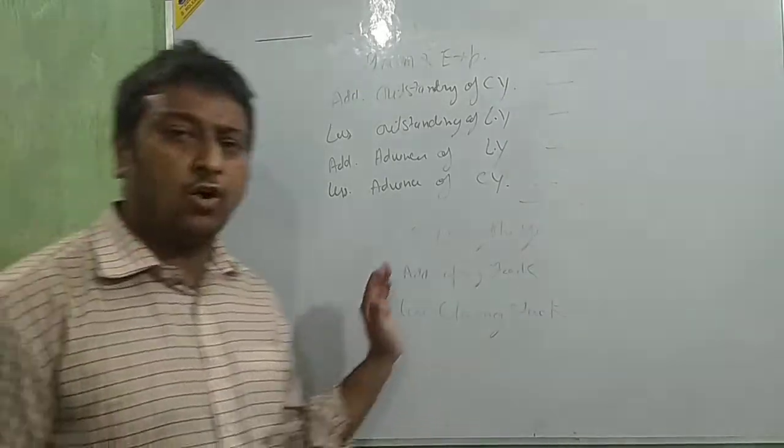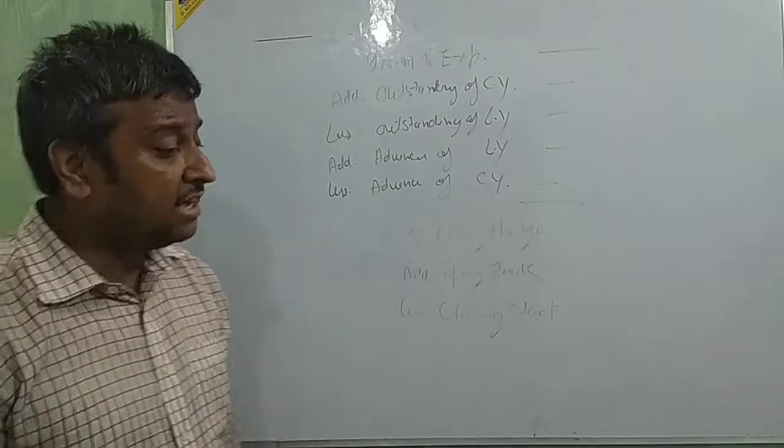Clear? Add the opening stock and less the closing stock. Clear, beta?